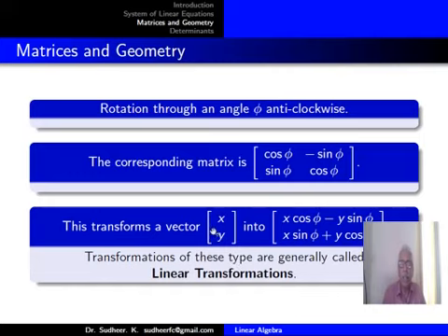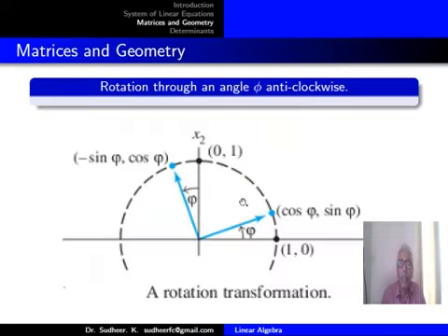Transformations of these types, that means we have seen many matrices and actually what they do geometrically. So transformations of these types are generally called linear transformations. So this is the pictorial representation of the rotation through angle phi.